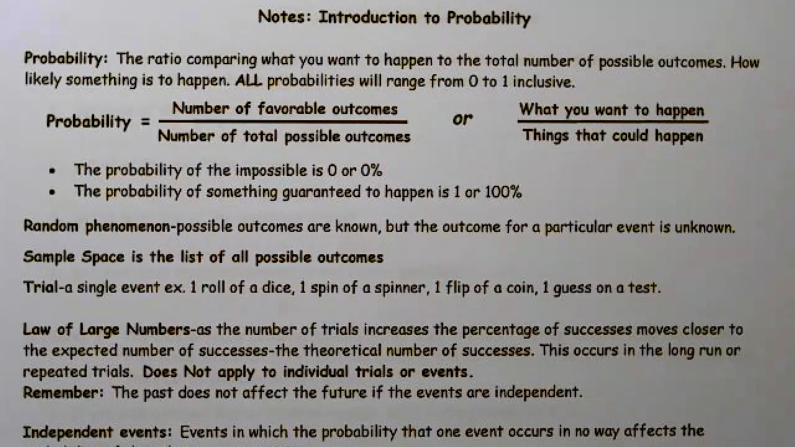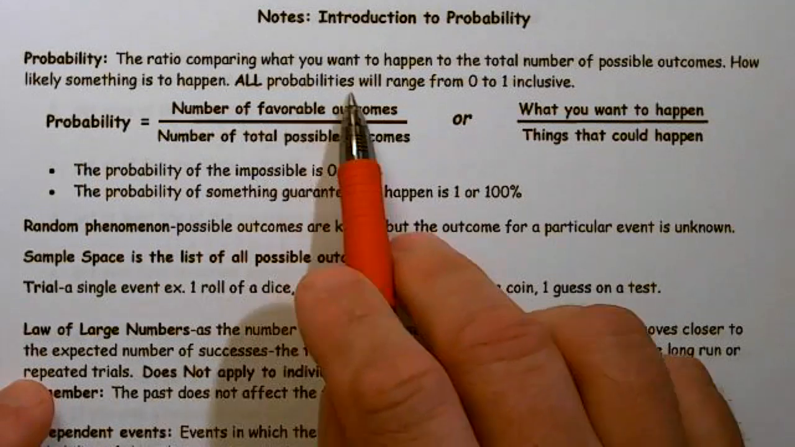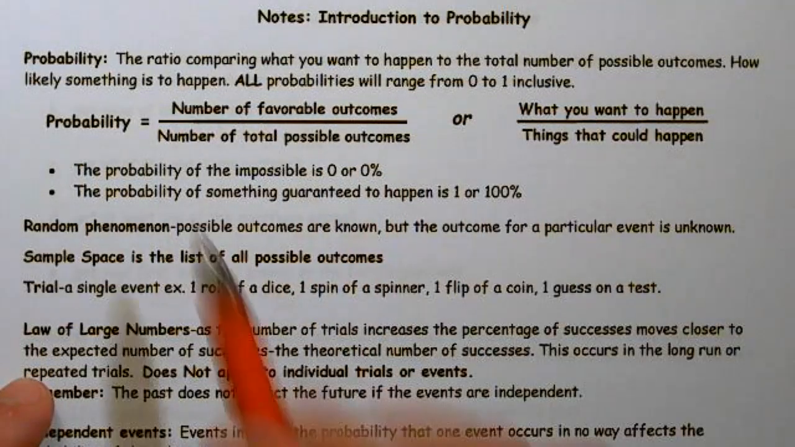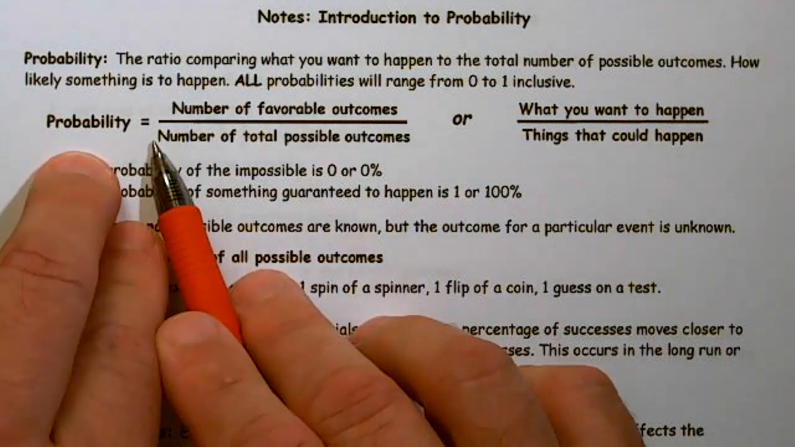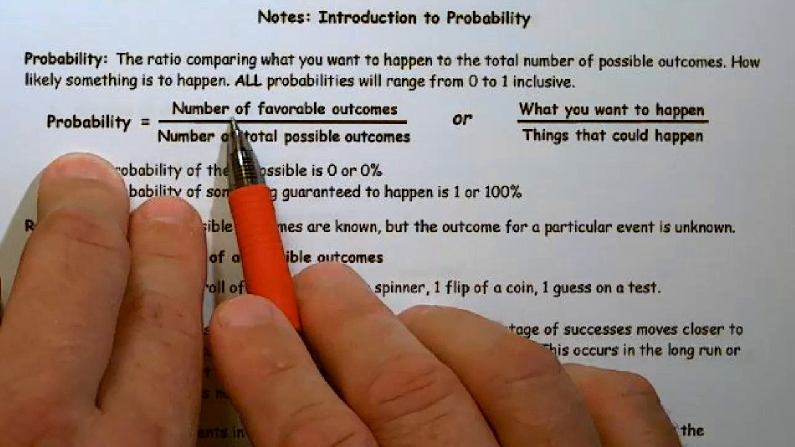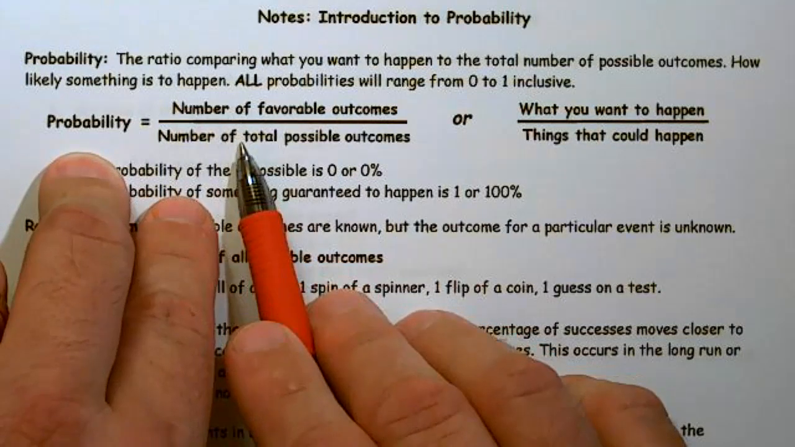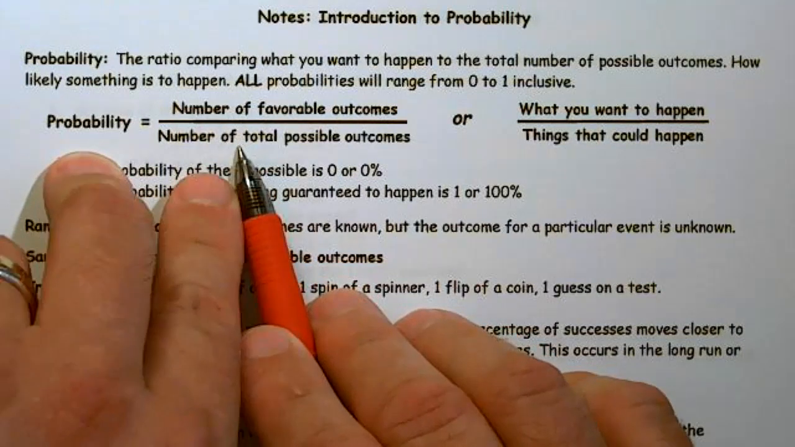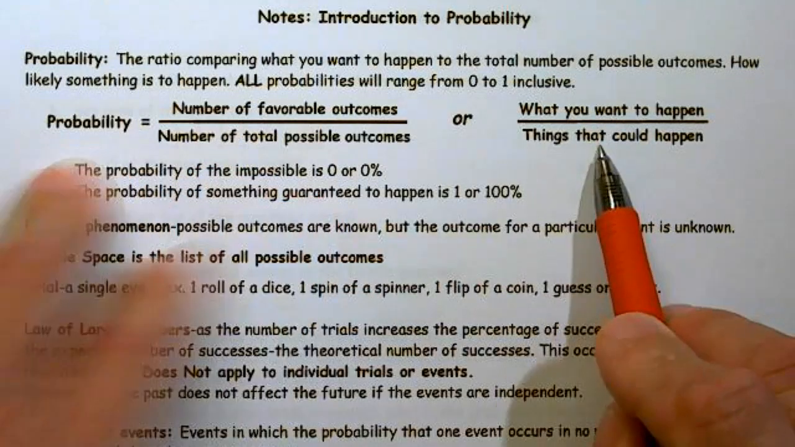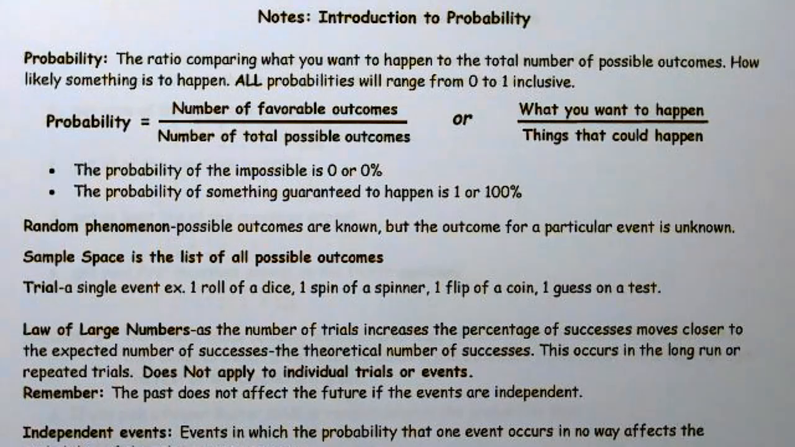So probability is a ratio of comparing what you want to happen to the total number of possible outcomes, or how likely something is to happen. So all probabilities will range from 0 to 1 inclusive. That's something we've talked about before. So basically, equation-wise or concept-wise, probability equals the number of favorable outcomes divided by the number of total possible outcomes. In other words, what you want to happen versus all the things that could happen.